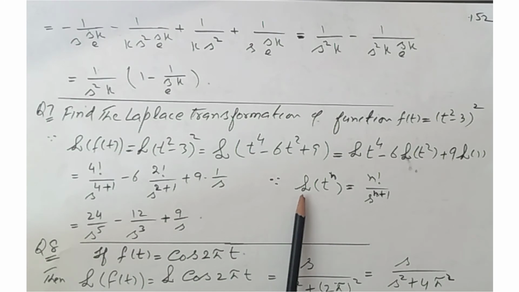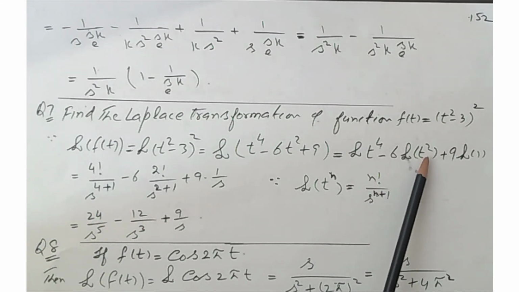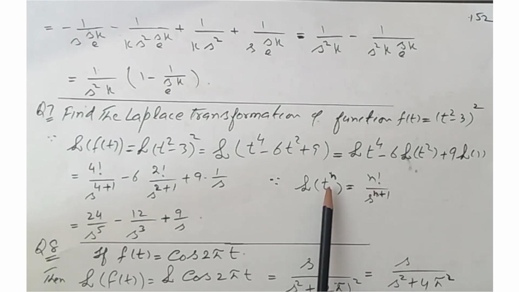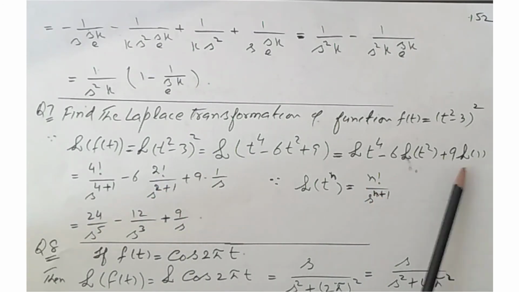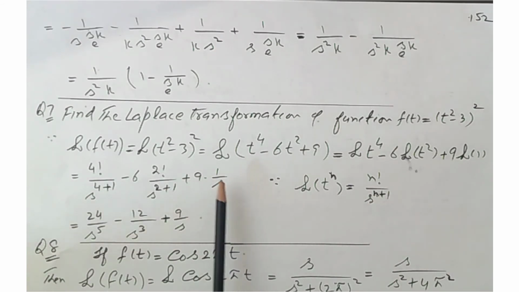So using this formula, Laplace of t^n equal to n factorial divided by s to the power n plus 1, this can be written as, in place of n we put 4. This becomes Laplace of t^4 equal to 4 factorial divided by s to the power 4 plus 1, written over here, and in this case for Laplace of t square we put n as 2. This is Laplace of t square equal to 2 factorial divided by s to the power 2 plus 1, this is written over here, and Laplace of 1 equal to 1 by s. So again, by simplifying this whole term, we get this answer. This is the Laplace of t square minus 3 whole square. This is the answer of this question.